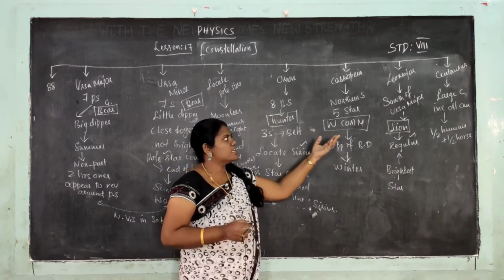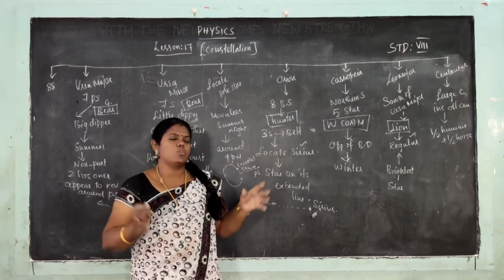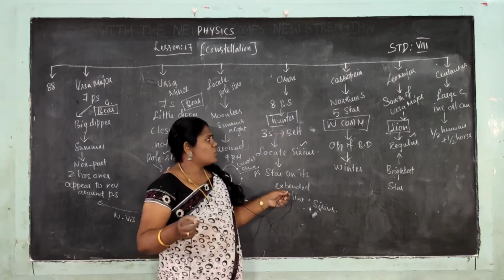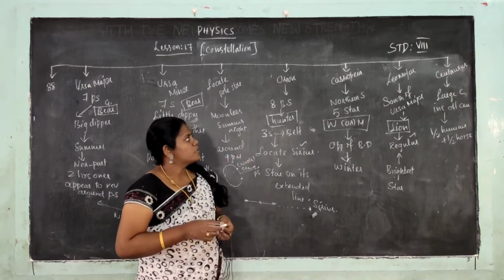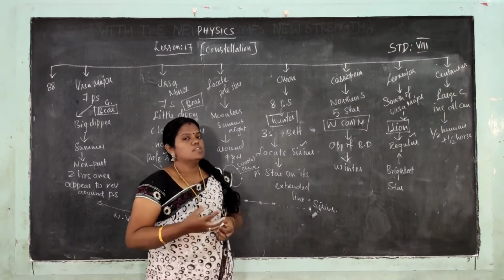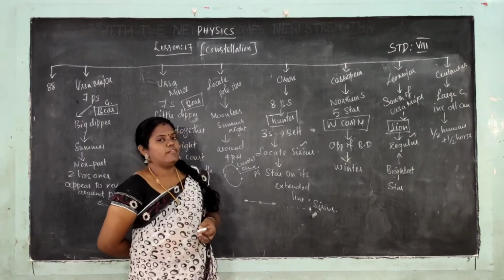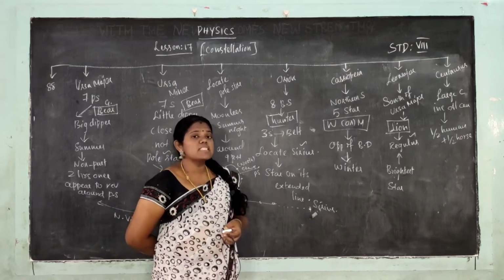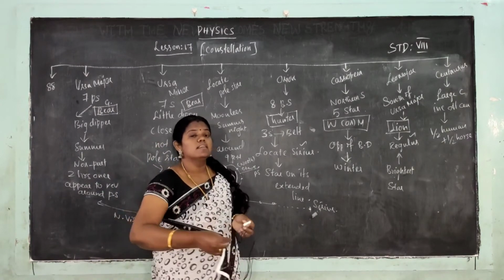Next we will go for Centaurus. Centaurus is the largest constellation, including Alpha Centauri. Alpha Centauri is the nearest star to the sun.